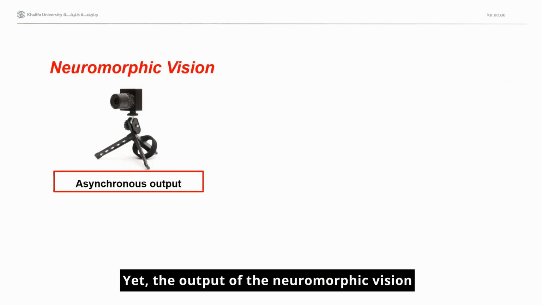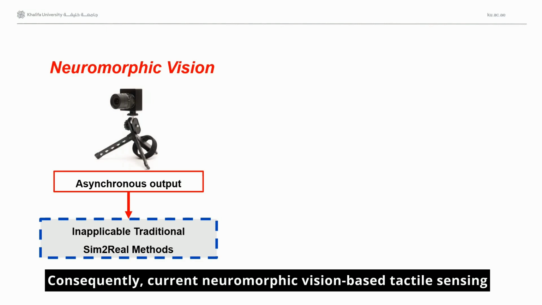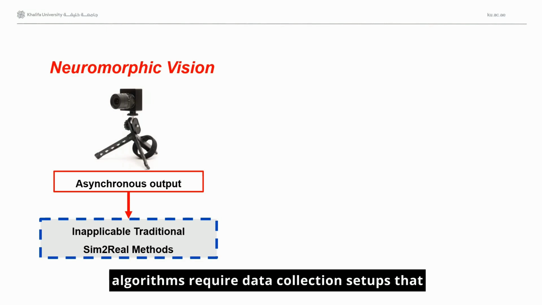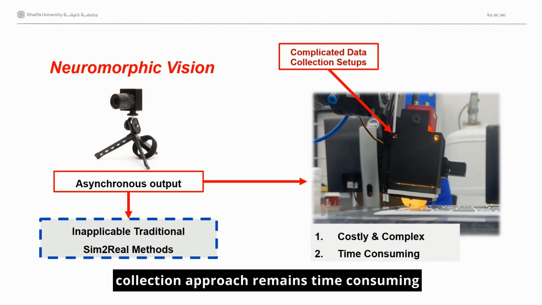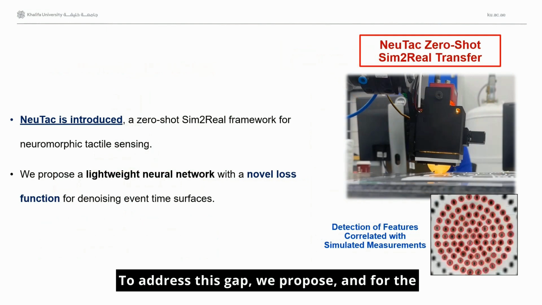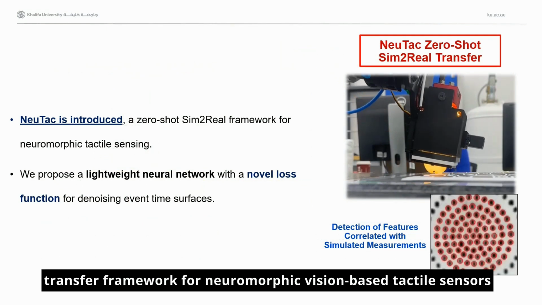Yet, the output of the neuromorphic vision sensor is asynchronous, unlike standard cameras. This implies that traditional Sim2Real transfer frameworks for vision-based tactile sensors are not directly applicable for neuromorphic vision-based tactile sensors. Consequently, current neuromorphic vision-based tactile sensing algorithms require data collection setups that are costly and complex, and such a data collection approach remains time-consuming.